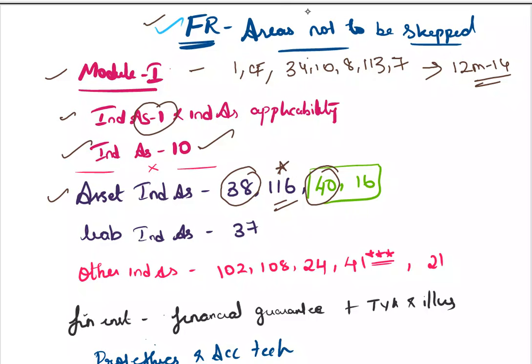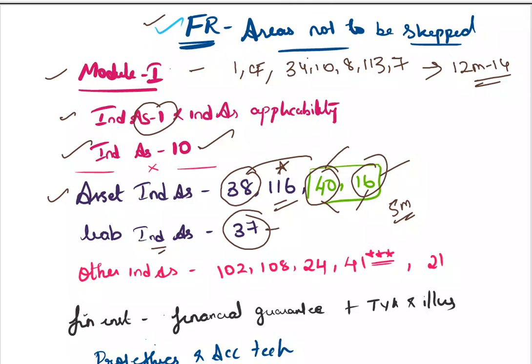Now, Ind AS 40 and Ind AS 16, investment property and PPE. Investment property was tested 3 or 2 attempts back, and PPE is the same case. But I felt this is important and you may get around 5 marks. It is in the same line as Ind AS 38, so you can easily relate and study.